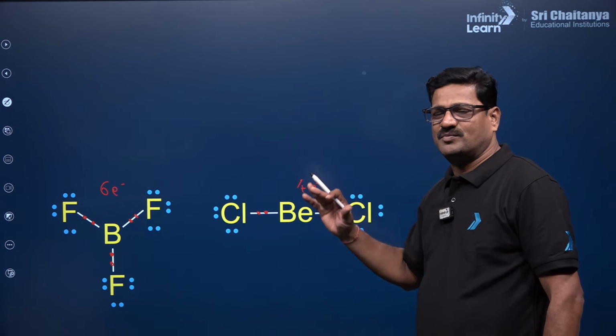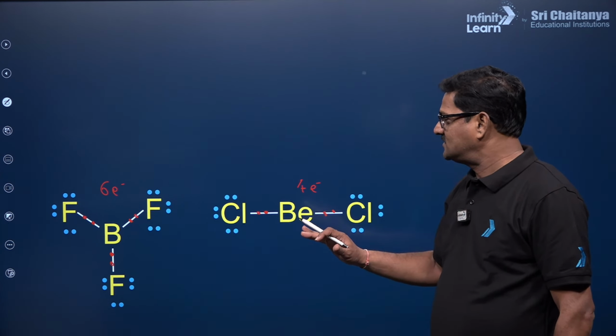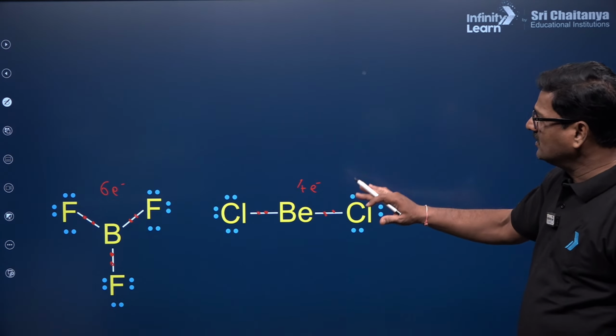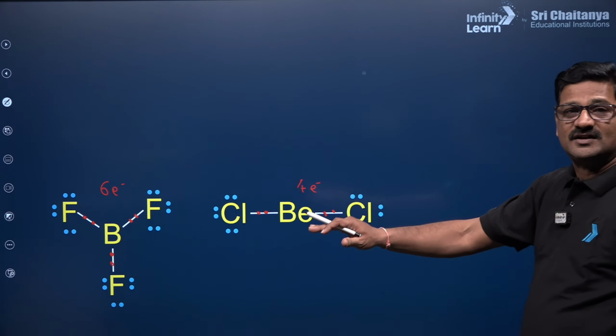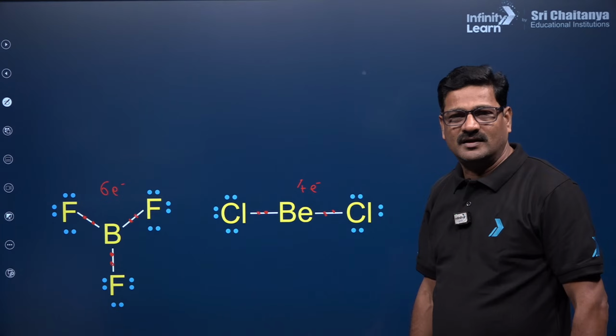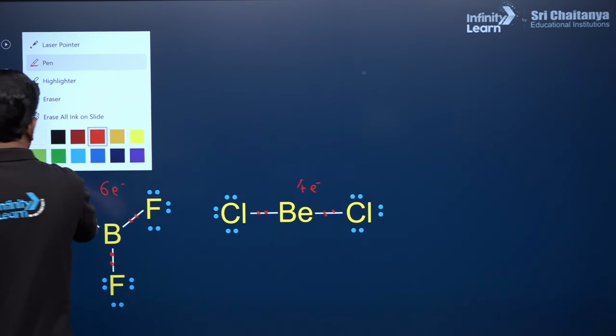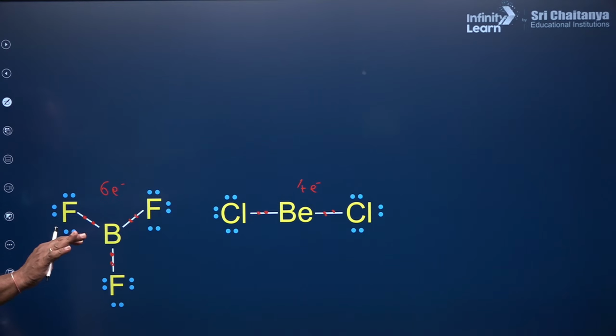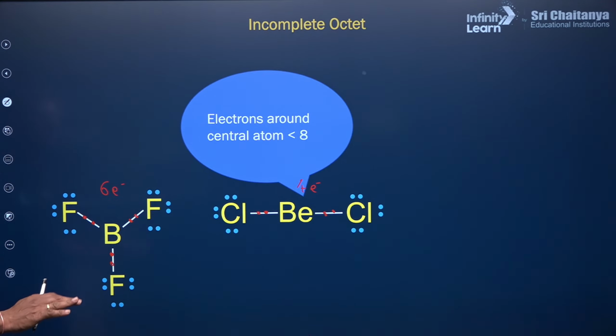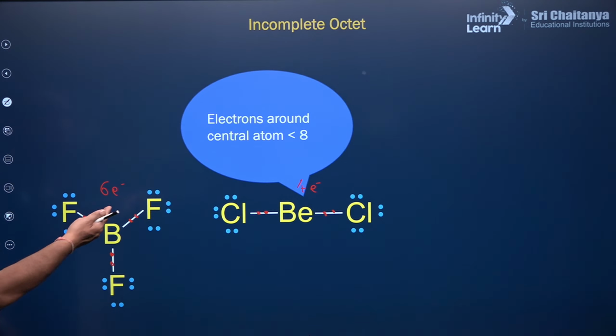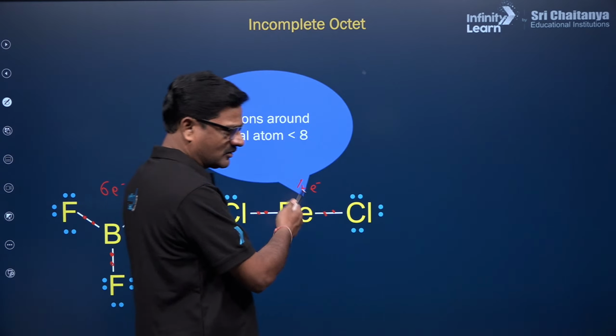Lewis theory cannot explain the stability of these. The molecules which have less than 8 electrons in bonding are said to be electron deficient compounds, or hypovalent, or octet insufficient molecules. So the electrons around the central atom are less than 8, you can say 6 and 4.